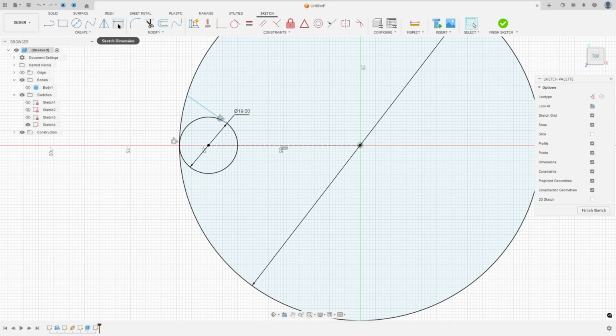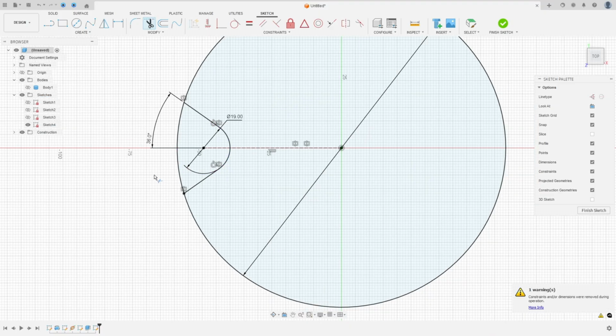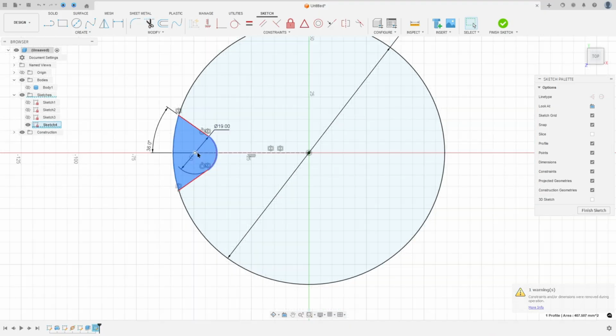And go to sketch dimension. The angle here, 72/2. And go to mirror, select this line, the mirror line, select this one and press OK. And go to modify, select trim, cut here and cut here. We made this profile here. So finish the sketch.